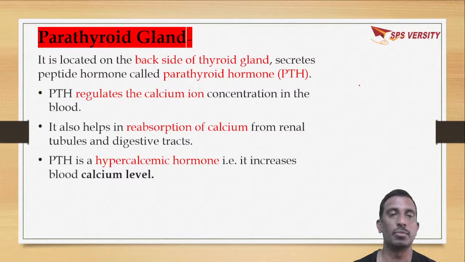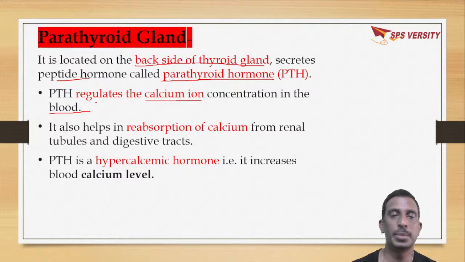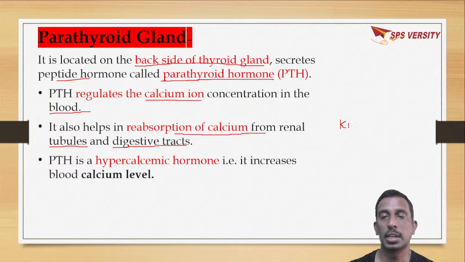There are two pairs of parathyroid glands, which are present on the back side of the thyroid gland, and which secrete a peptide hormone, parathyroid hormone, PTH. It regulates calcium ion concentration in the blood. It helps in reabsorption of calcium from renal tubules. Renal means it is related to the kidneys.